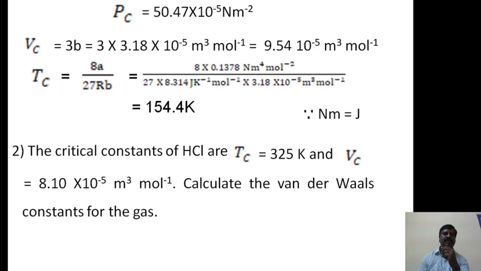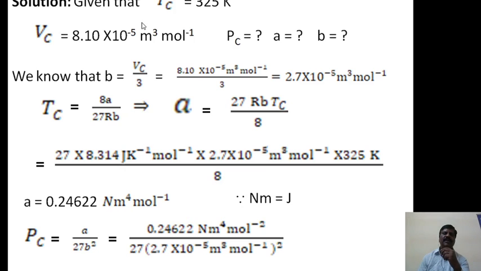Then we have to go to the second problem. The second problem says that the critical constants of HCl are Tc is equal to 325 Kelvin and Vc is equal to 8.10 into 10 raised to minus 5 meter cube per mole. Calculate the van der Waals constants for the gas. Now the solution for this question: given that Tc is equal to 325 Kelvin, Vc is equal to 8.10 into 10 raised to minus 5 cubic meter per mole.